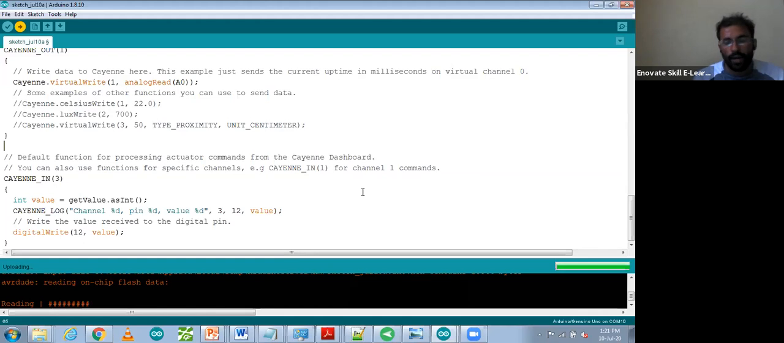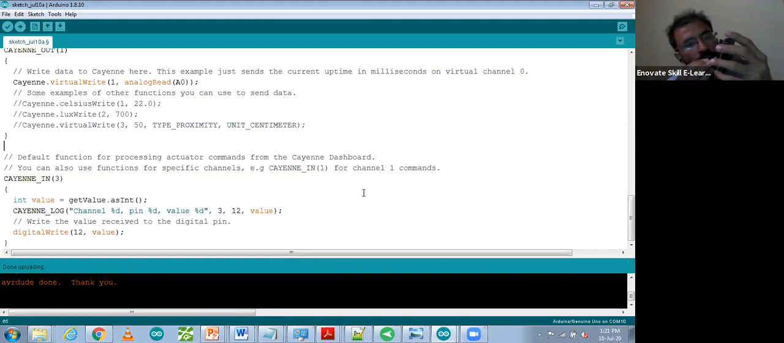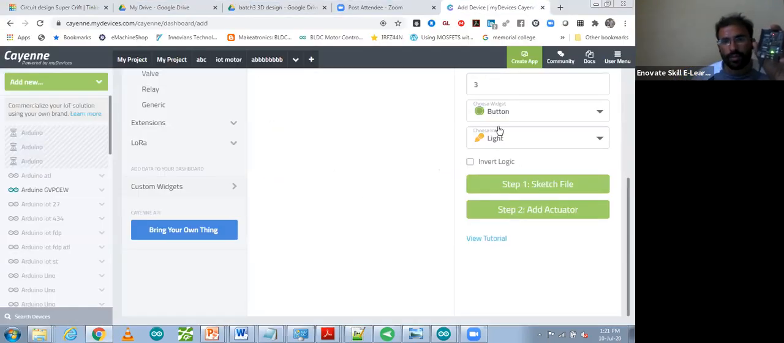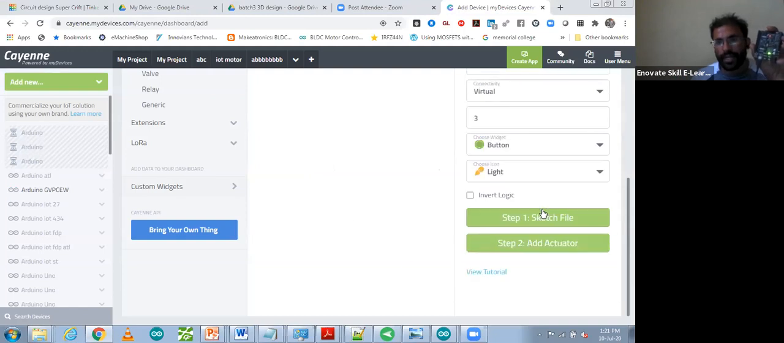So the code is uploading. After uploading the code, what do we have to do? We have to again turn on pins 1 and 2 and turn off pins 3 and 4. And then after that, don't forget to press that reset button. After that, when you go into the cloud, go to the cloud and add actuators over there.